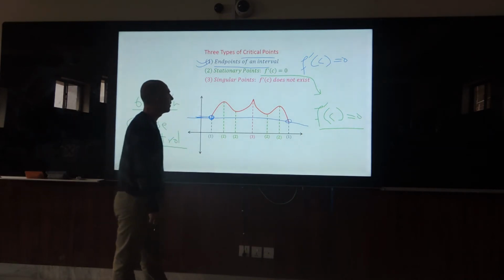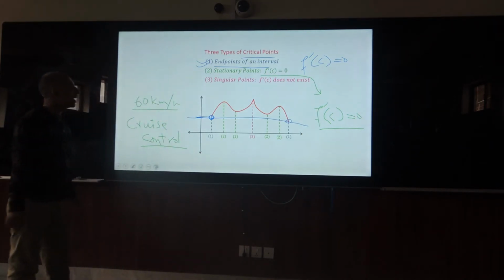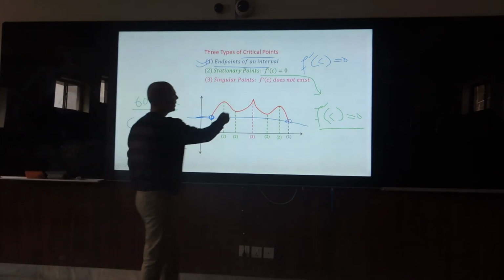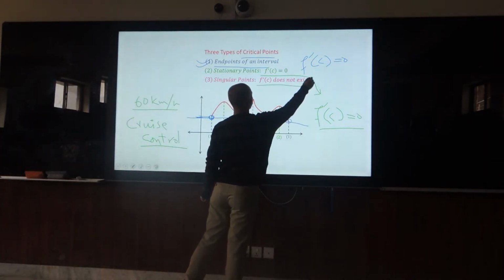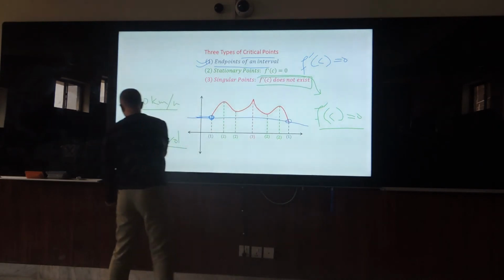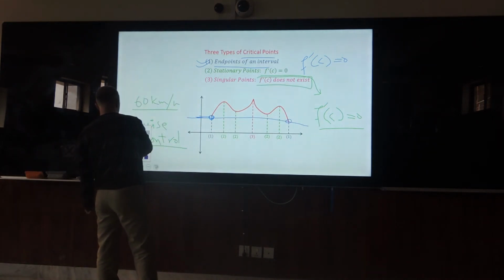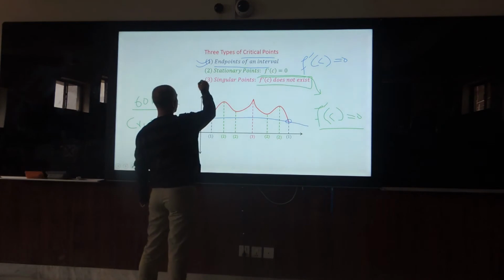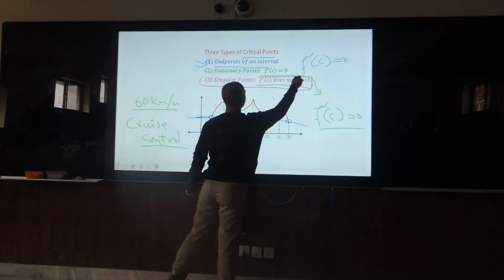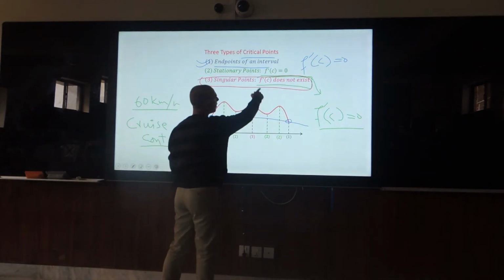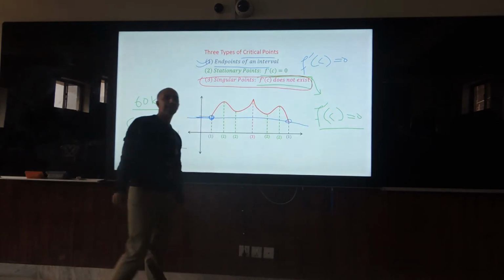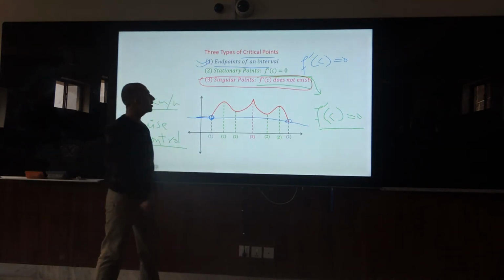Okay, singular points. Singular points are crucial points where the derivative does not exist.